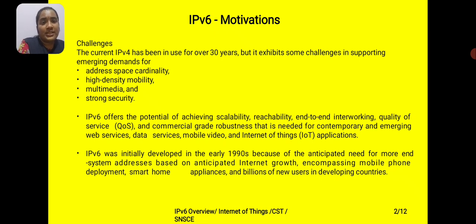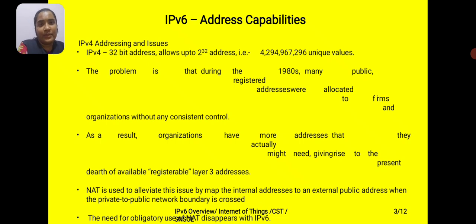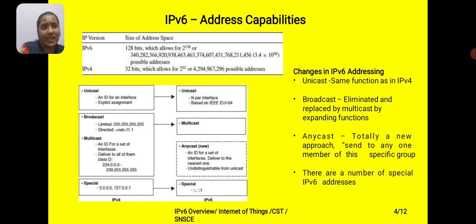IPv6 was initially developed in the 1990s, which is used for system addressing based on anticipated internet growth and the expanding mobile phone deployment, smart homes, applications, and billions of users in developing countries. These are the IPv4 addressing issues. These consist of the challenges of IPv6 addresses.